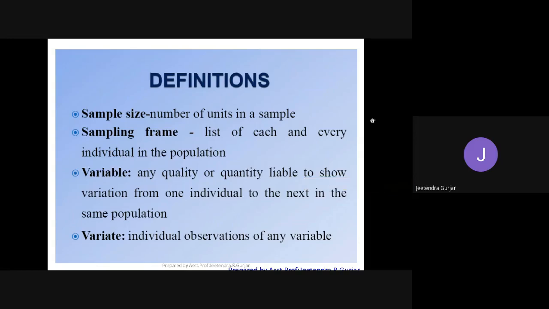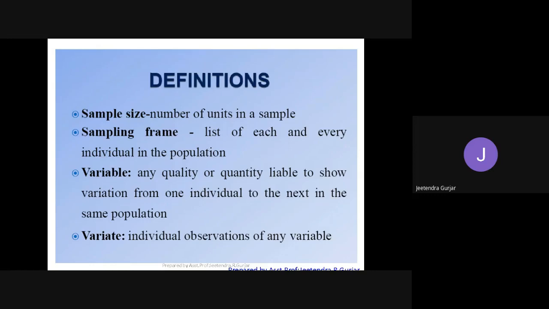Then we can see the sampling frame. How do they frame it? A list of each and every individual in the population. These members, or whoever we are going to take, the leaders in the college, if you take your CR, right? They must be in the population. Please remember, don't take anyone outside the population. They must be in that population itself. Then the list of this is going to become our sampling frame.